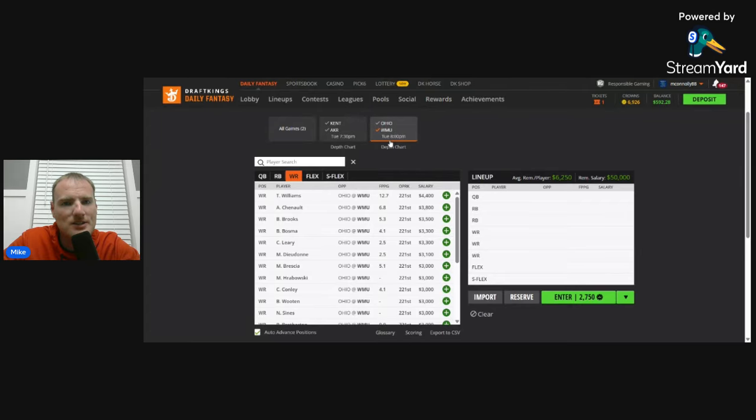Like I said, I think Hendricks is probably the best overall play. Williams is probably the best point per dollar play. He's going to project really well at that salary of $4,400, which means he's probably going to be popular. So keep that in mind.